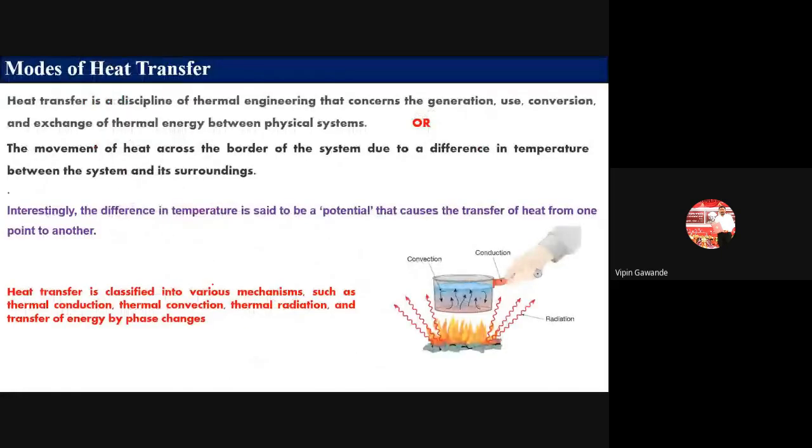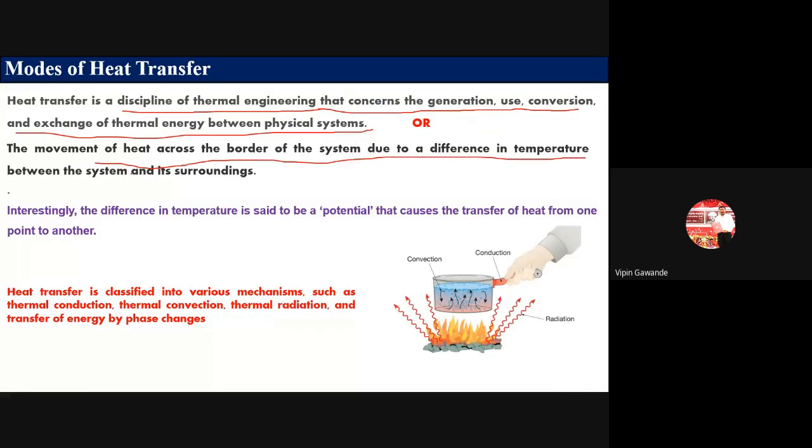Now, today we will start with the new topic that is called the modes of heat transfer. Now, what is meant by heat transfer? Heat transfer is the discipline of thermal engineering concerned with the generation, use, conversion, and exchange of thermal energy between systems. So that means there is a movement of heat across the border of the system